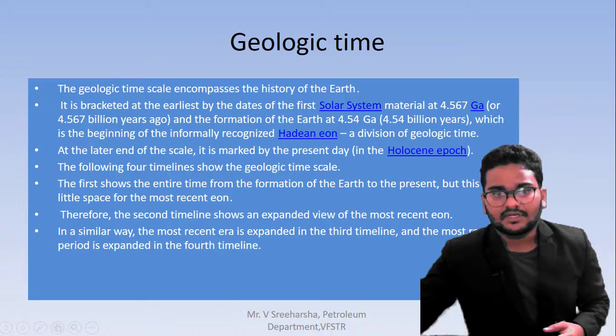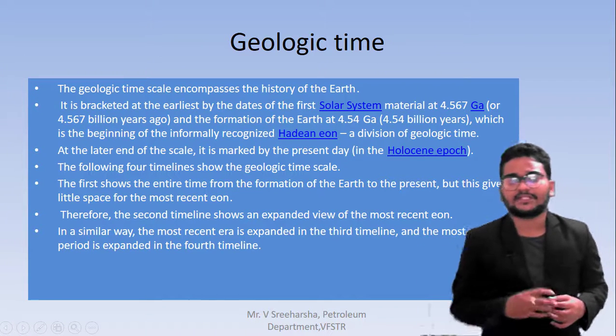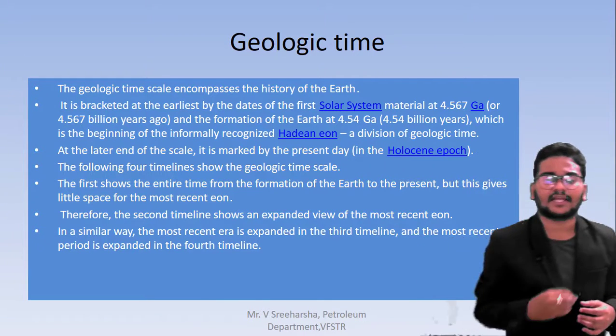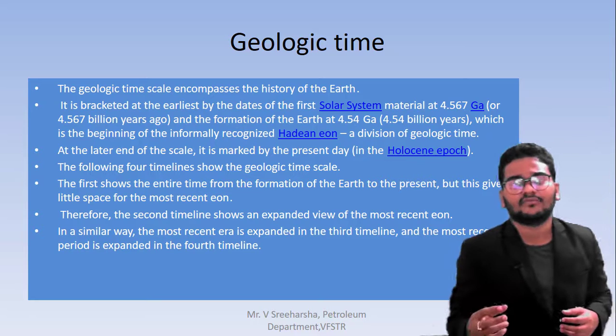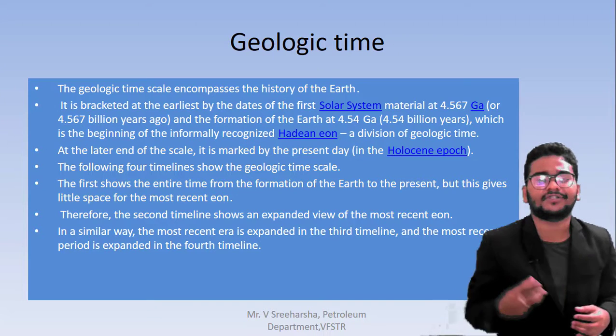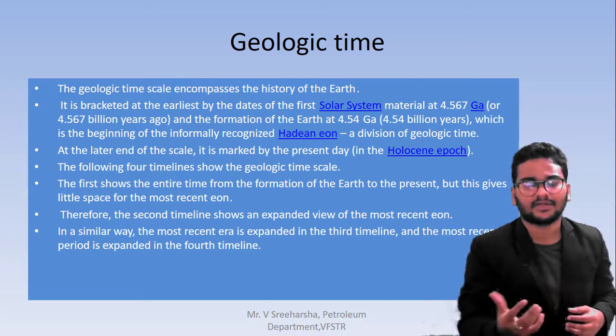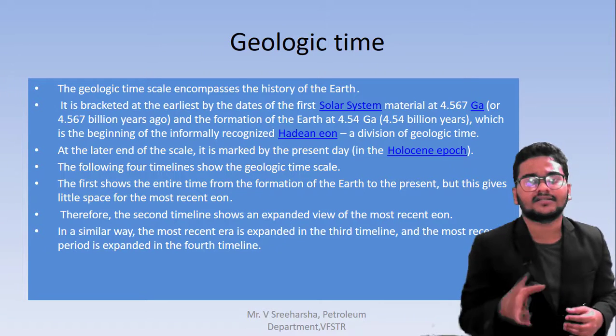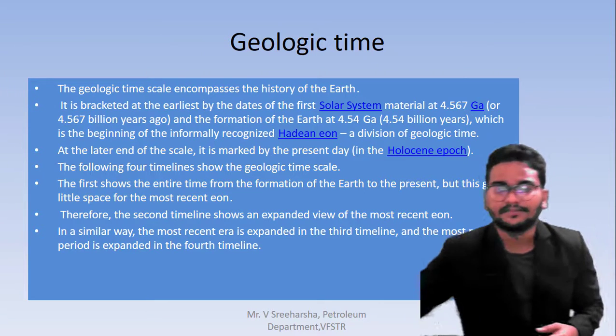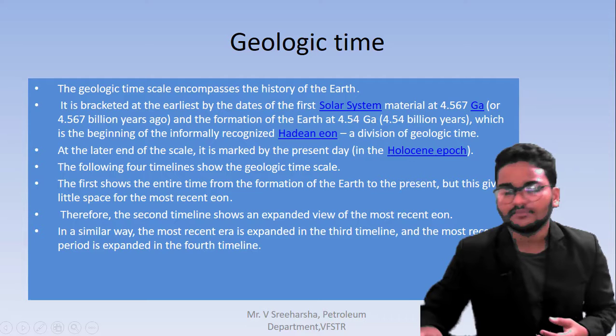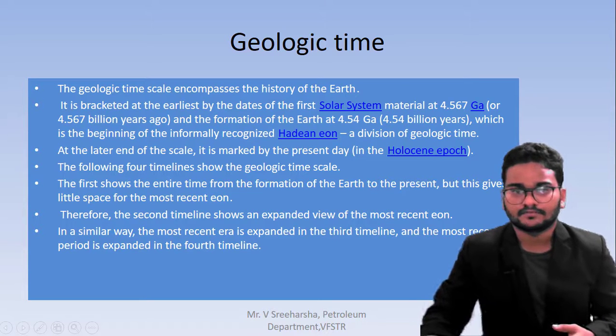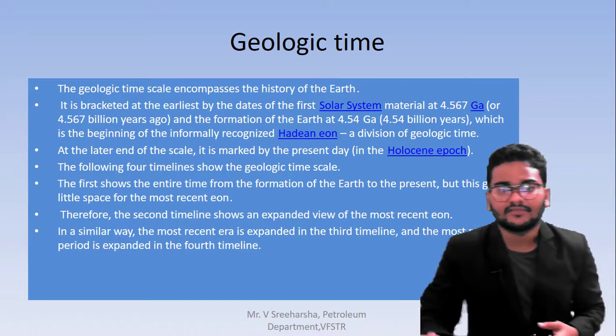In the first geological time scale, the formation of the Earth happened. In the second, slowly the plants and everything started forming on the Earth, and after that the animals, and after that the humans. These are the things which happened on the Earth. Right now we are in the fourth timeline.